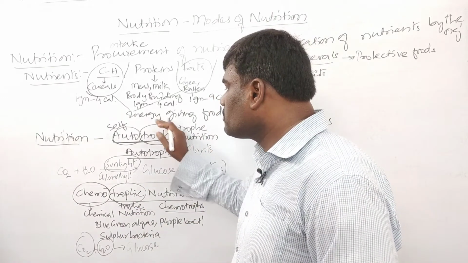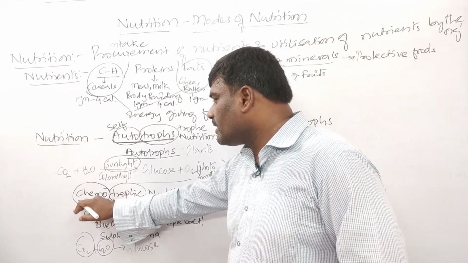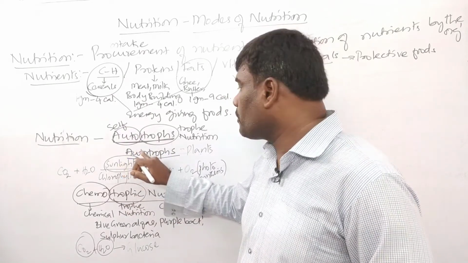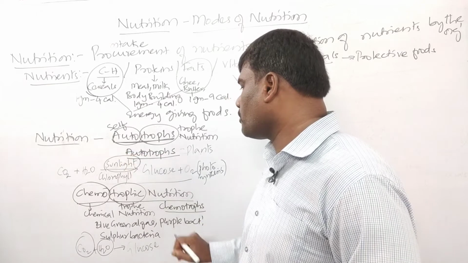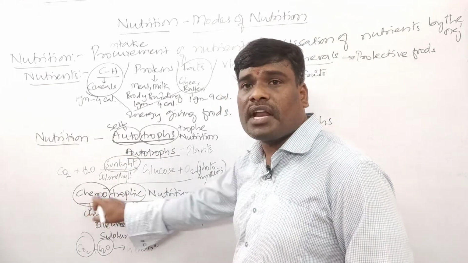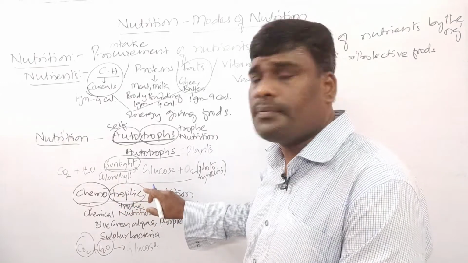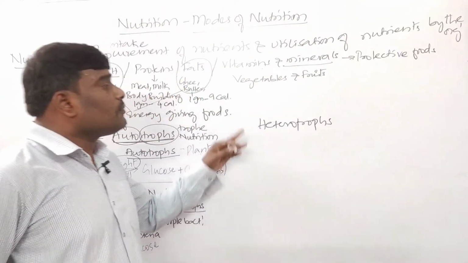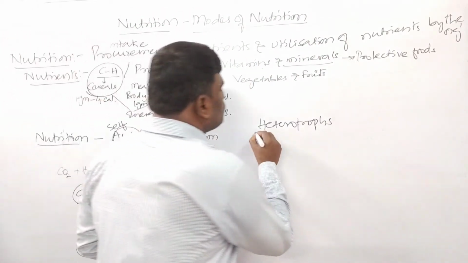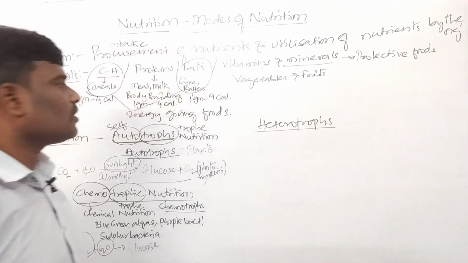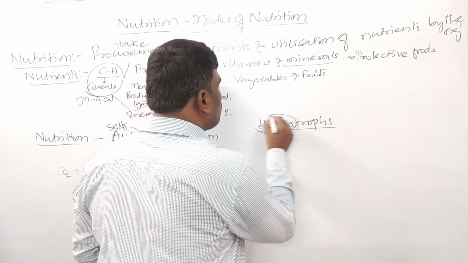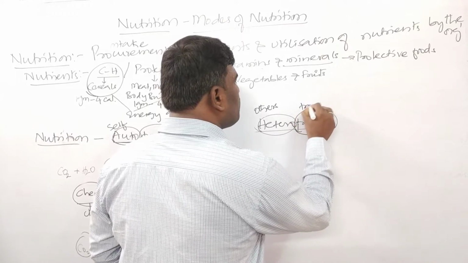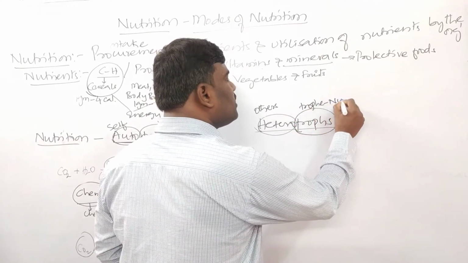Okay, children. So this is about autotrophic nutrition, and another subtype of nutrition is chemotrophic nutrition. The organisms which perform autotrophic nutrition are called autotrophs. The organisms which perform chemotrophic nutrition are called chemotrophs, children. Okay, and next we come to another type of nutrition. Those are called heterotrophs. Got it? So what is meant by hetero? Hetero means others. And what about trophs? Trophs we have already seen, trophic, that is nothing but what, children? Nutrition.